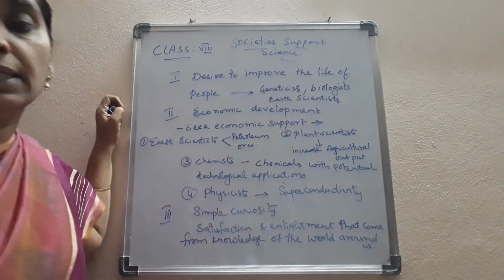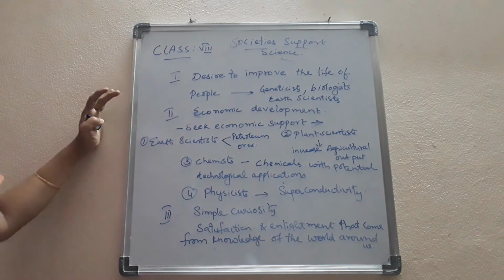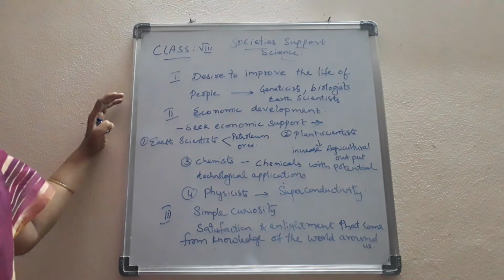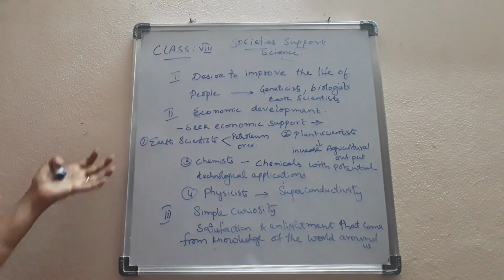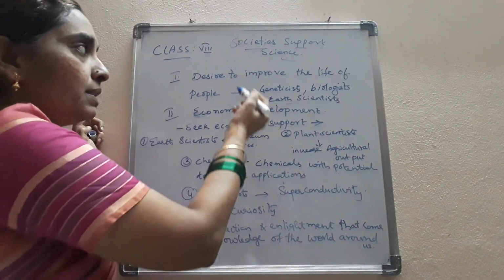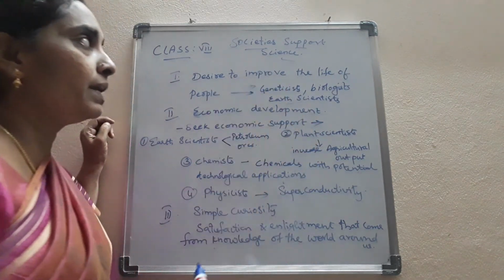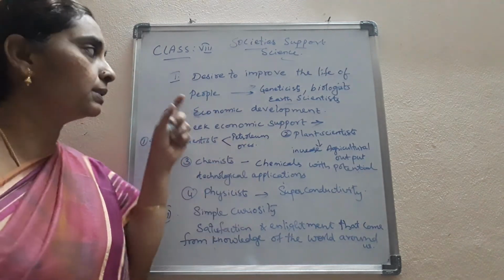And the earth scientists are developing better models for the prediction of the weather, or for the prediction of earthquakes, landslides, volcanoes, etc. So the desire to improve the life of people through these scientists is being supported by the people.